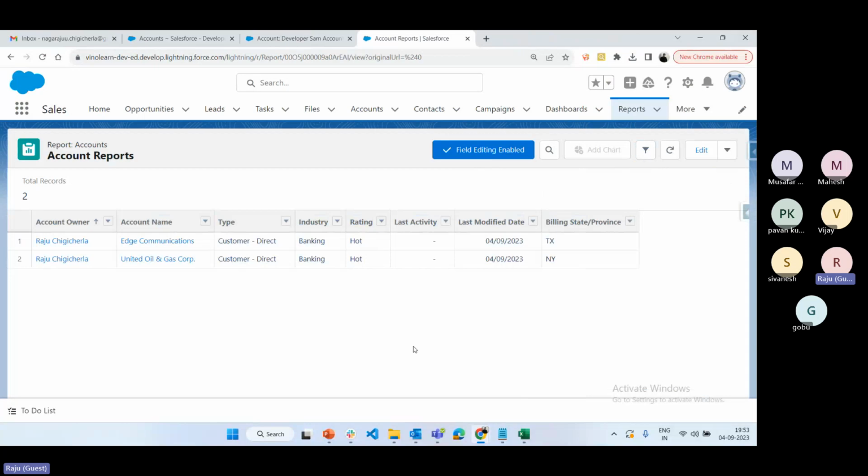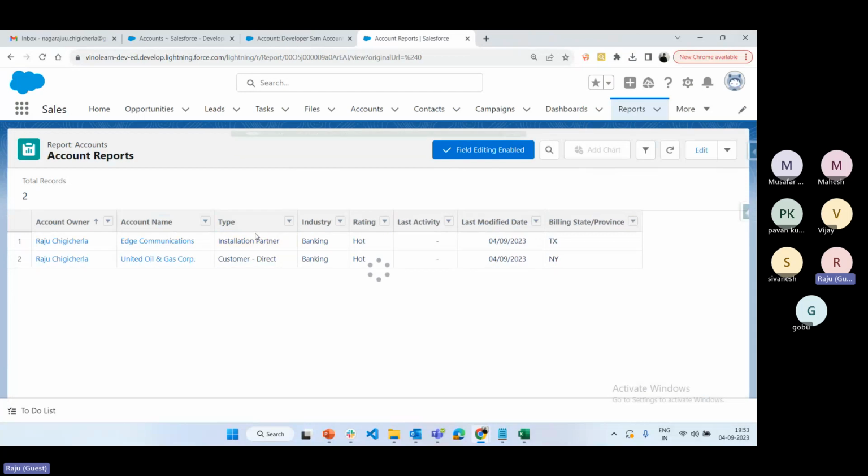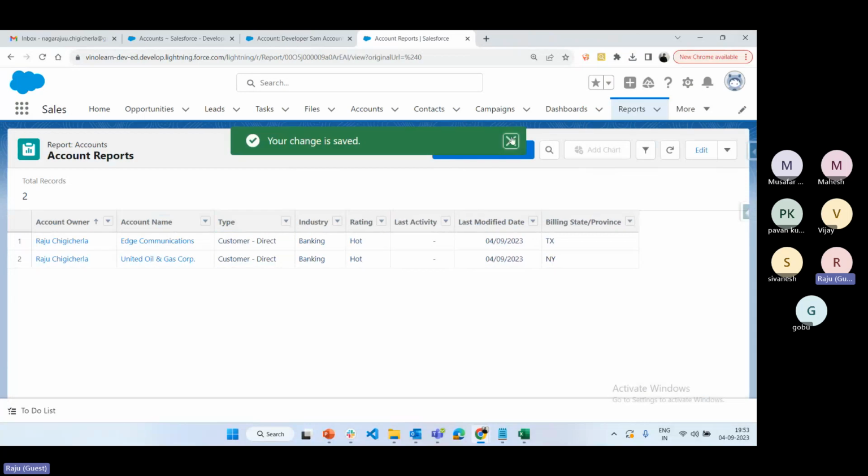And one more feature in Lightning is we can enable field editing. If you enable field editing, you can modify the data here if required. If you want to change the data, we can change the data within the report itself. This feature is available in Lightning reports, but in Classic it is not possible to modify any data. It is read only mode. Okay, so these are some of the advantages you have.